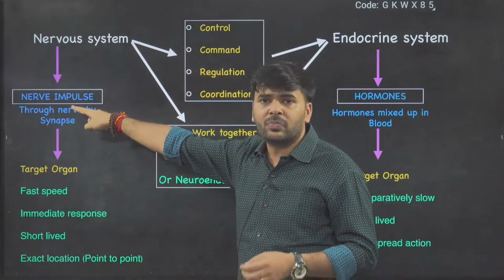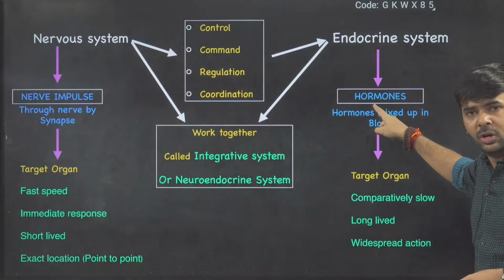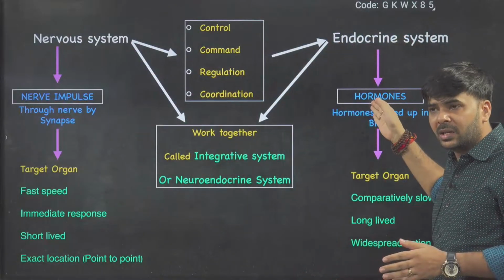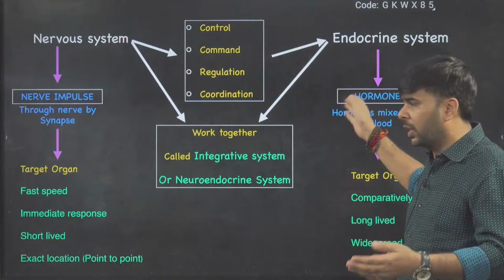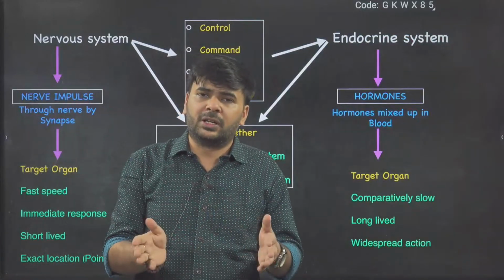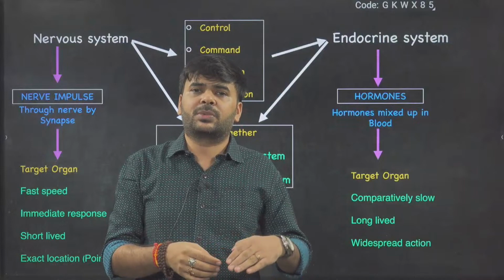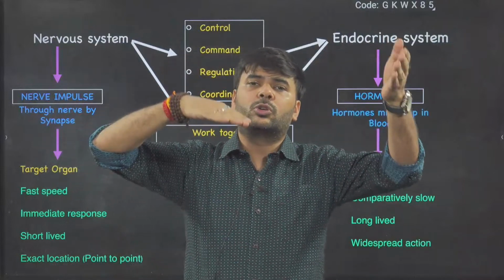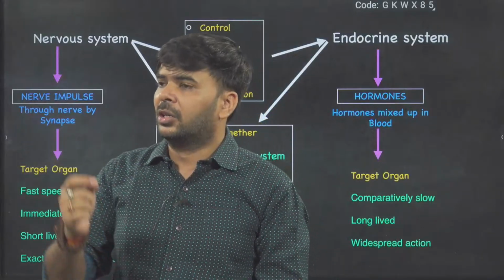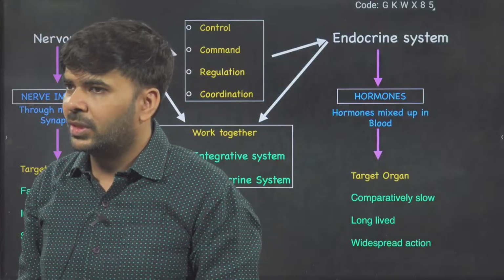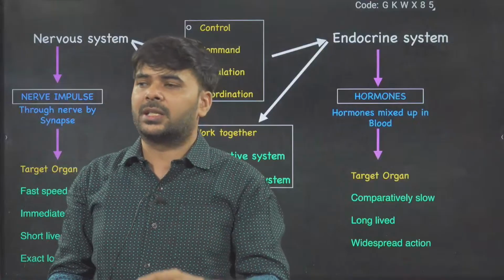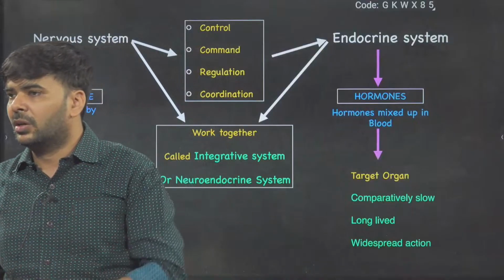Nervous system works through nerve impulse. Endocrine system works through hormones. This one we call neural control and coordination. This one we call hormonal control and coordination, or chemical control and coordination. In some points it is completely different, in some points it is the same. If I ask which one is on top, does the nervous system control the endocrine system or the endocrine system control the nervous system? So now first question from my side, your answer please. Does the nervous system control the endocrine system or the endocrine system control the nervous system?